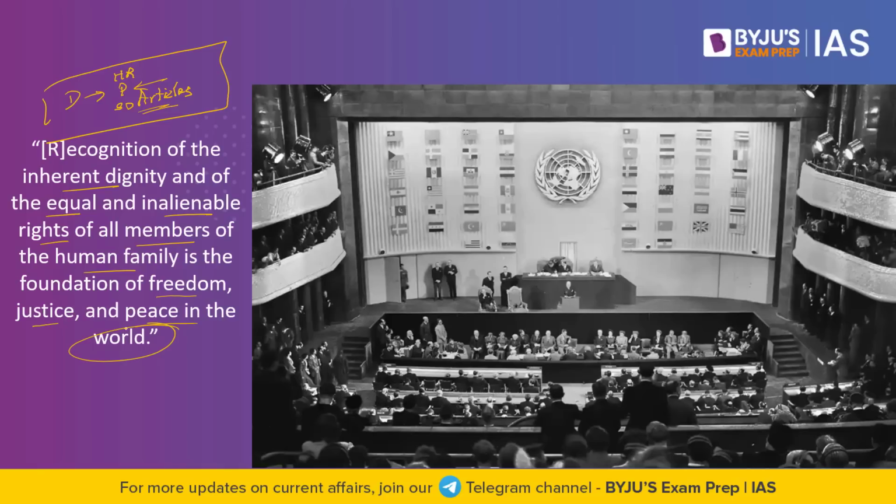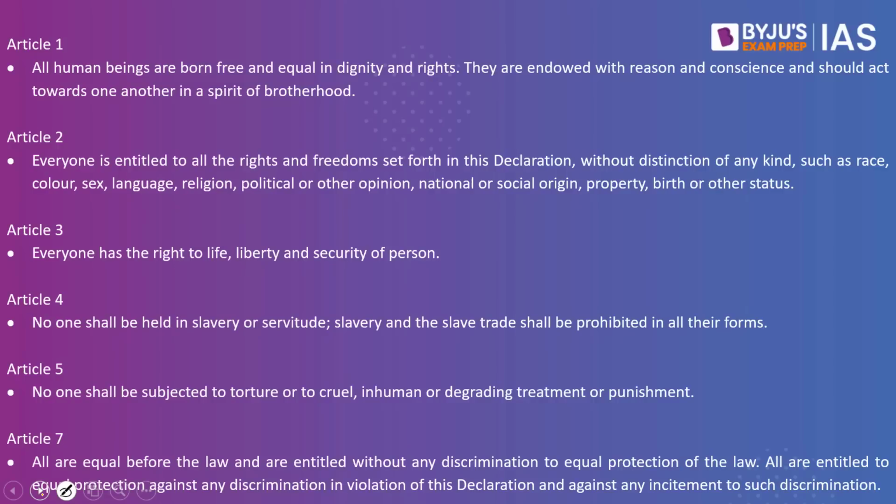Let's look at some of the important articles. We did discuss there are about 30 articles. As and when we discuss the Universal Declaration of Human Rights, I also want you to think about its relevance in the Indian Constitution. We will discuss it, but as we speak about each article, think about how it is linked to our Indian Constitution. Let's look into some of the important articles.